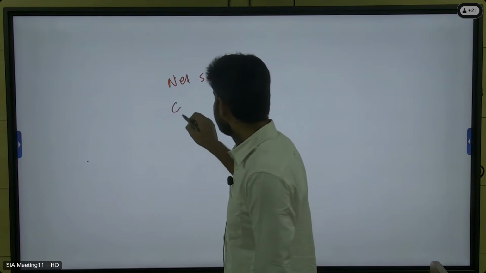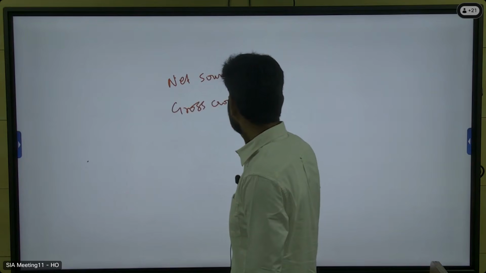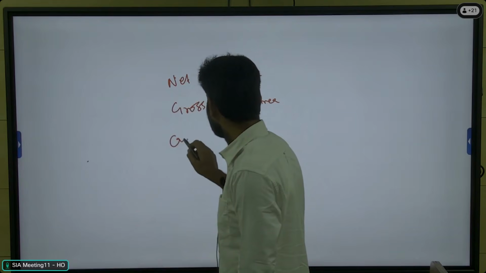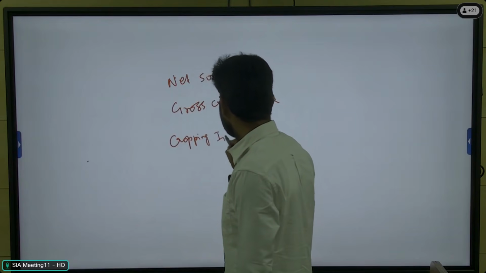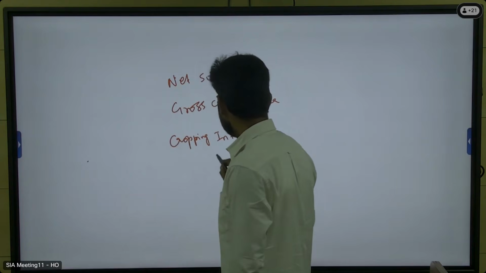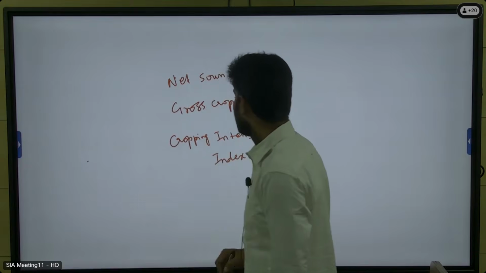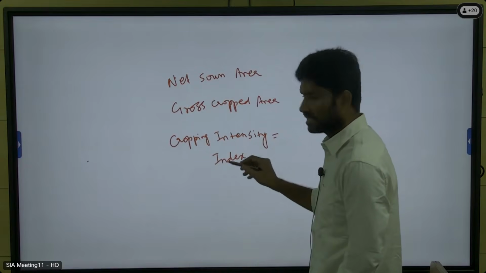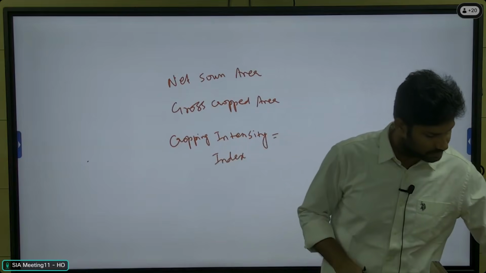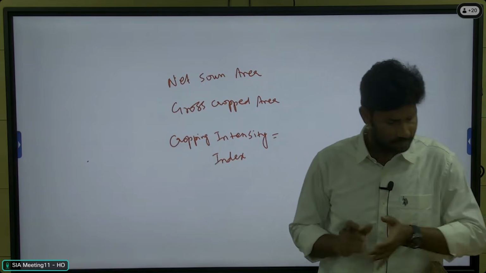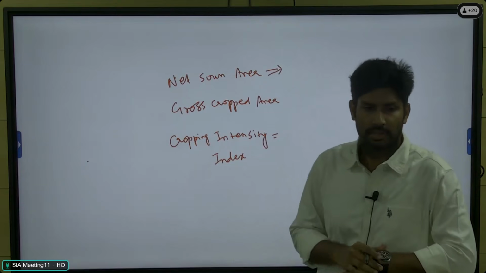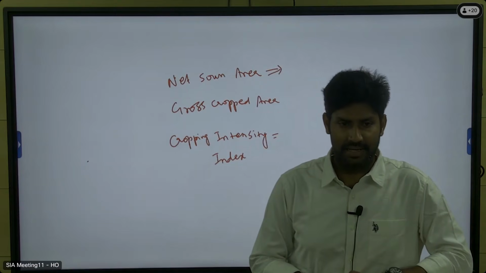Net sown area, gross cropped area, and then cropping intensity, the cropping intensity index. Any idea what the difference is here? Net sown area means the total cultivated area, cultivable area.